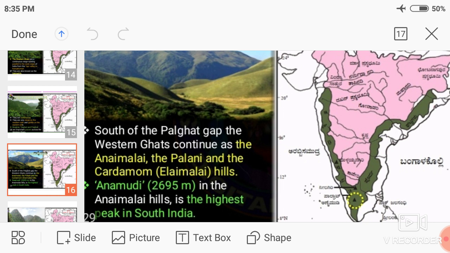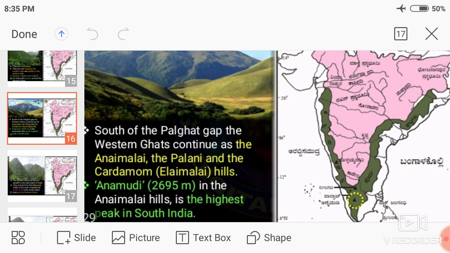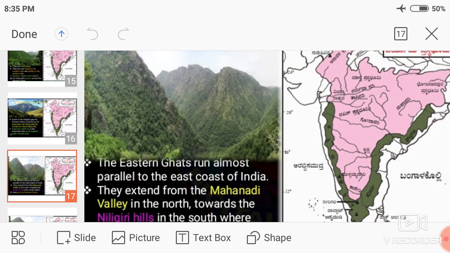It is 2695 meters high. The next is the Eastern Ghats. The Eastern Ghats run almost parallel to the east coast of India.